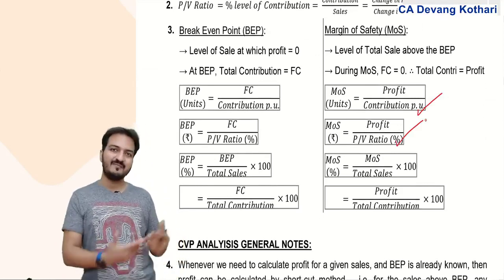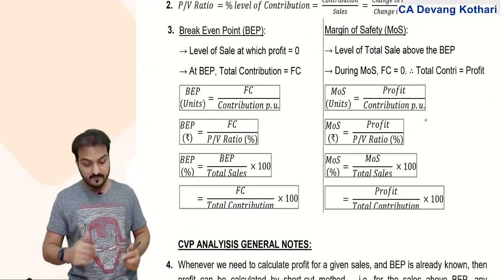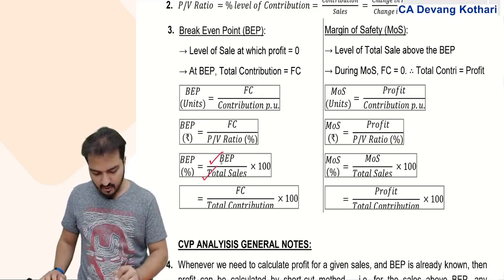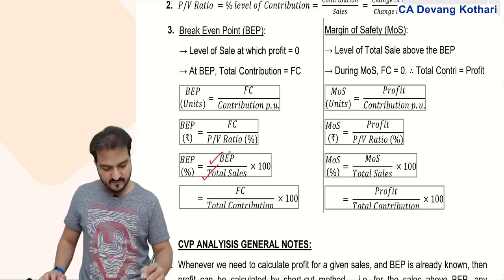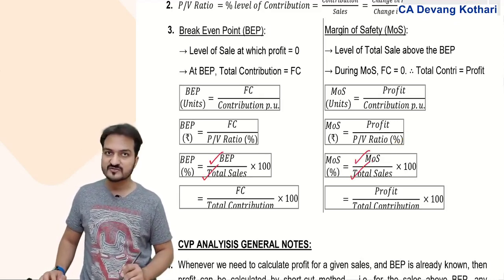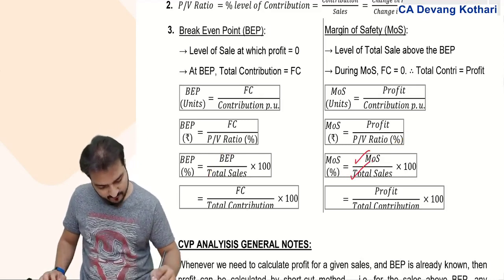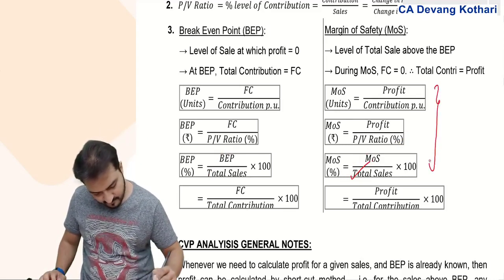Sometimes BEP might be in percentage terms. So BEP percentage is BEP out of the total sales. MOS percentage is MOS out of the total sales.